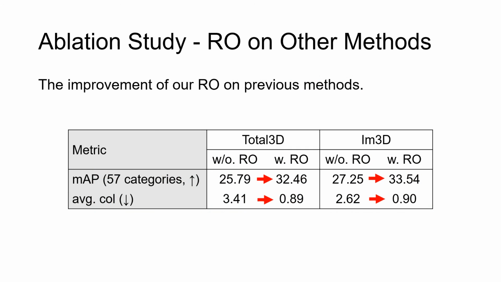In order to further evaluate the proposed relation optimization, we apply our RO on Total3D understanding and Implicit3D understanding using our predicted relation to optimize their final results. We can see that both methods still significantly benefit from the RO, which demonstrates that our RO is effective and robust to different initial estimates.